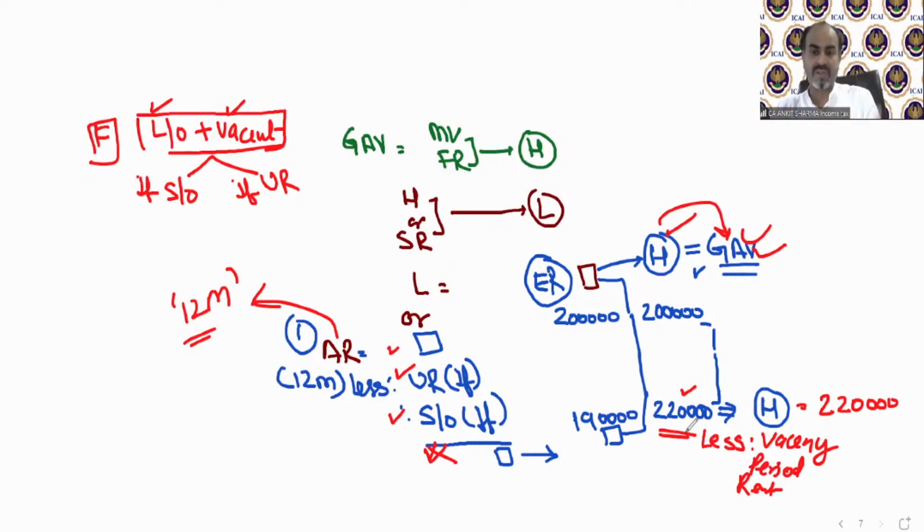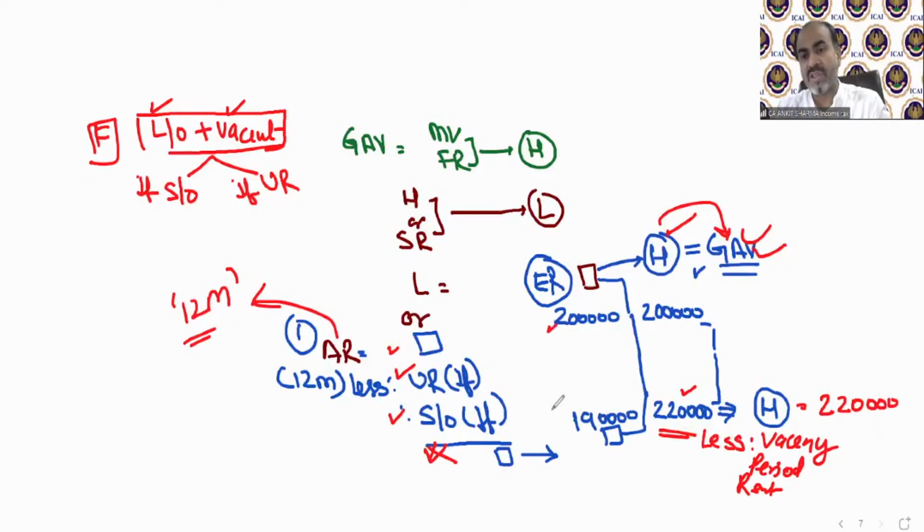We are going to discuss this provision, and it says if the rental value is less due to vacancy, then this value will be taken. So the practical implication you need to do like this. This is easy. If you read it with the help of the study or the act language, it is really difficult to understand what they are technically saying and how we are going to solve it numerically. So I have made this process for you: first of all, deduct unrealized rent and self-occupied rent if that is given in the question.